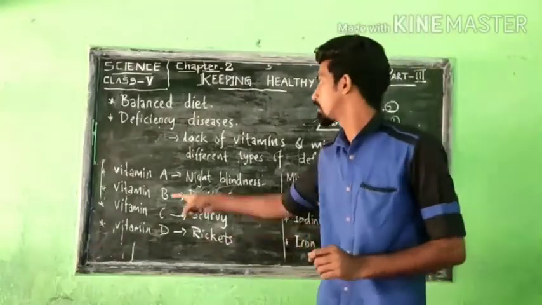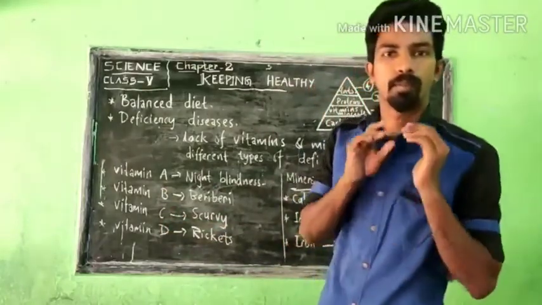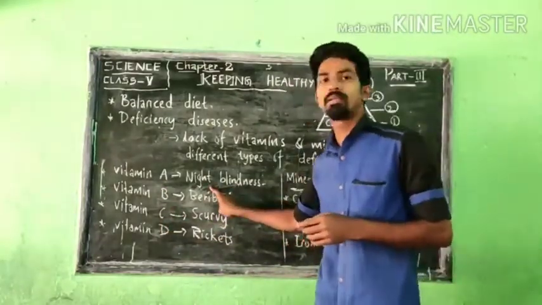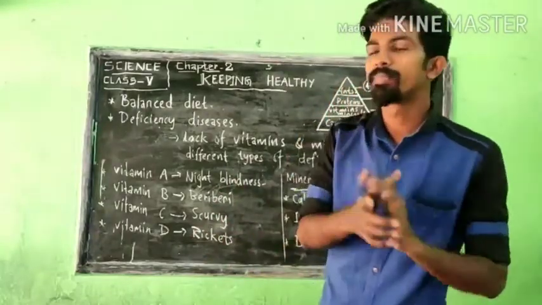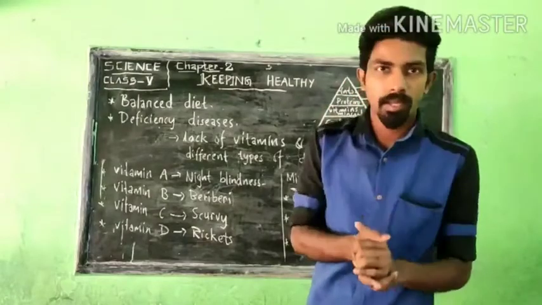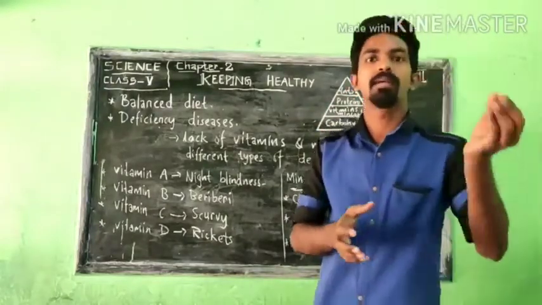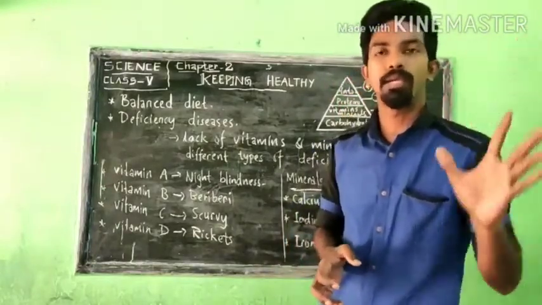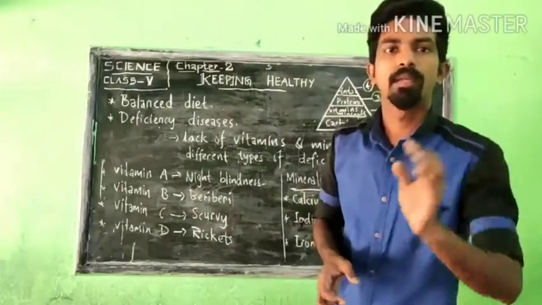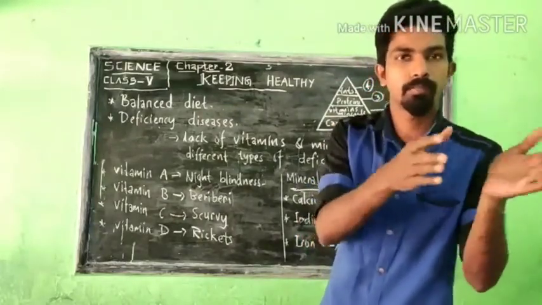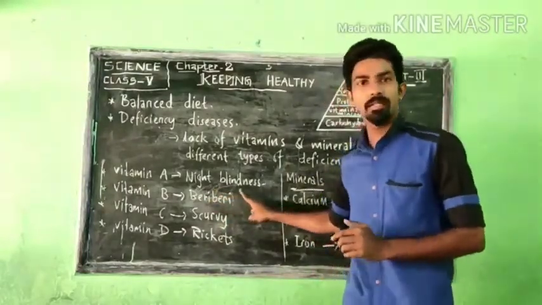First one is lack of vitamin A. If our body is not getting enough vitamin A, what happens? We get night blindness. At night we cannot see. Although at night it is dark, I don't mean like that. In the dark nobody can see. But if light is there at night, then also we cannot see clearly. We cannot separate one thing from another. So that may result. That is what we call night blindness.